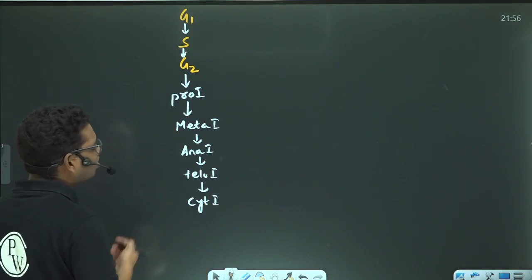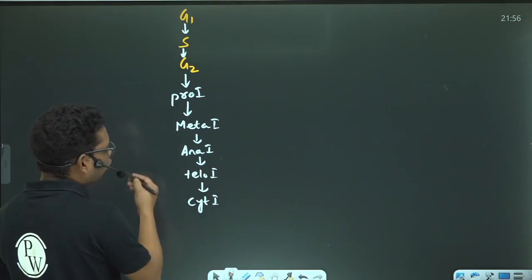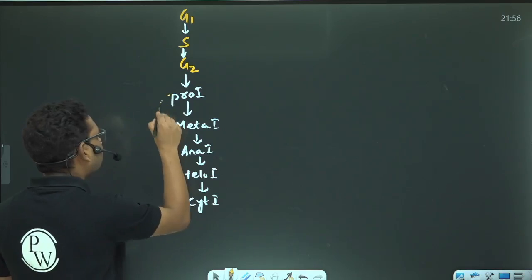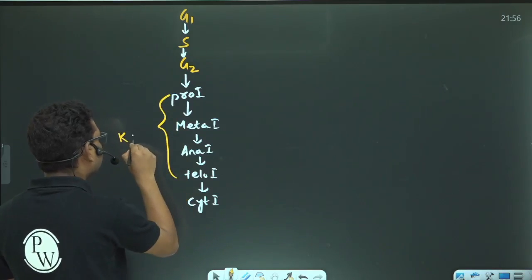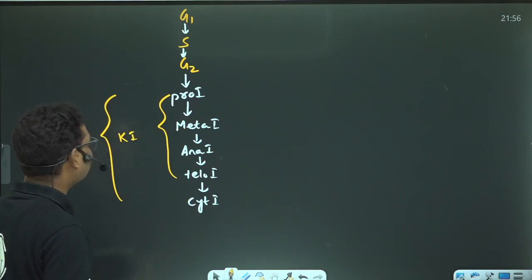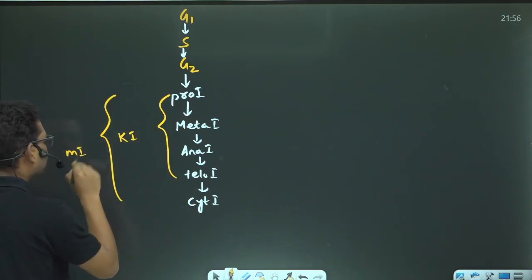These four phases are collectively called karyokinesis first, and karyokinesis first and cytokinesis first are collectively called meiosis first.